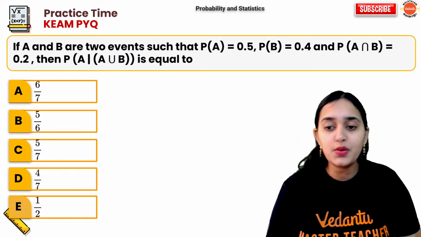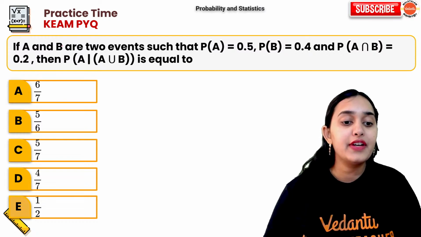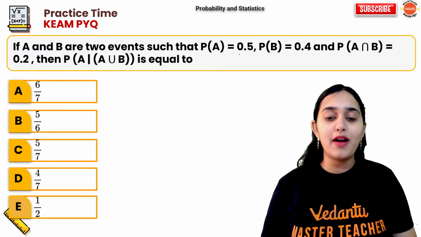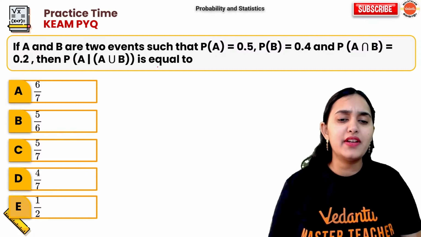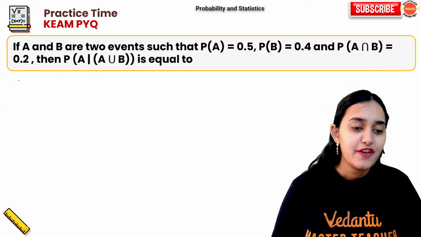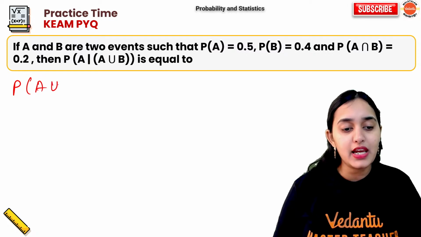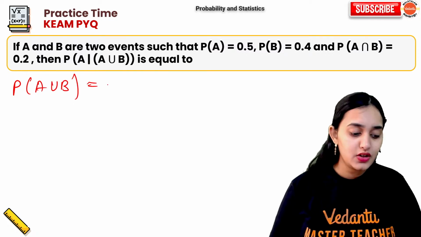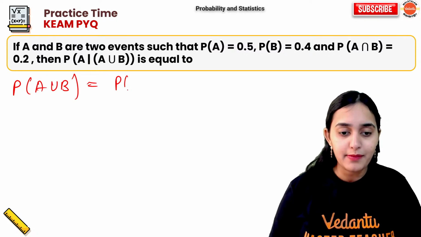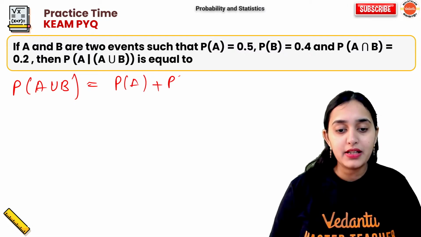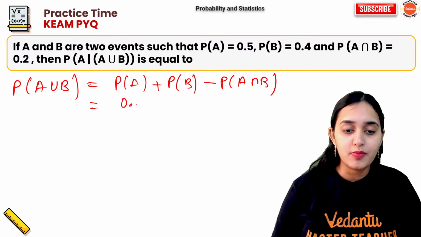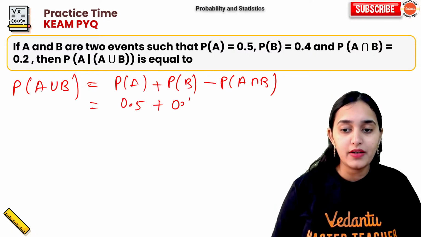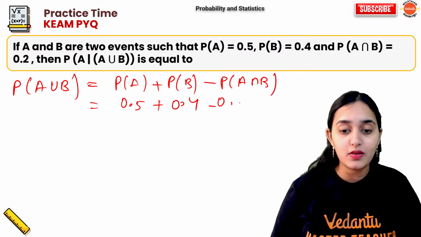Alright, next question. If A and B are 2 events such that the probability of A, probability of B and probability of A intersection B are given, find the probability of A given A union B. Simple. First you find the probability of A union B. A union B is probability of A plus probability of B minus probability of A intersection B. Probability of A is 0.5, probability of B is 0.4, probability of A intersection B is 0.2.